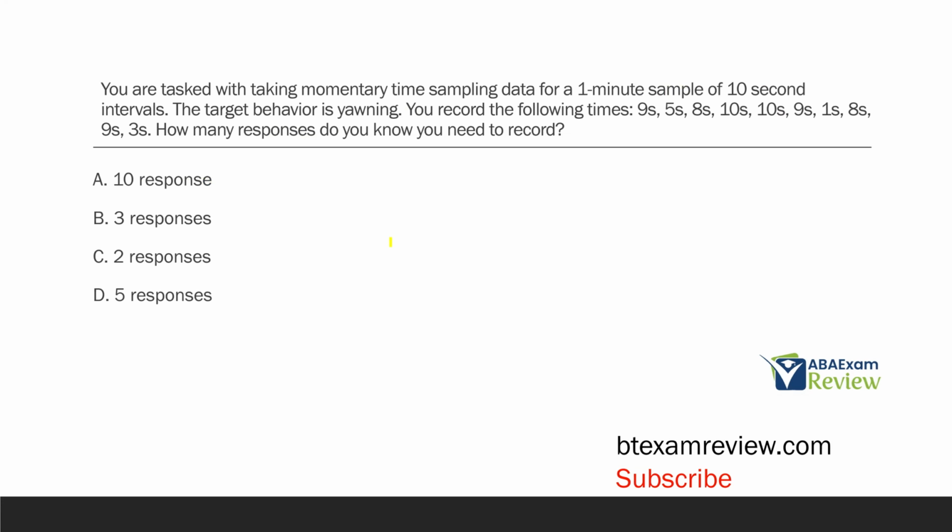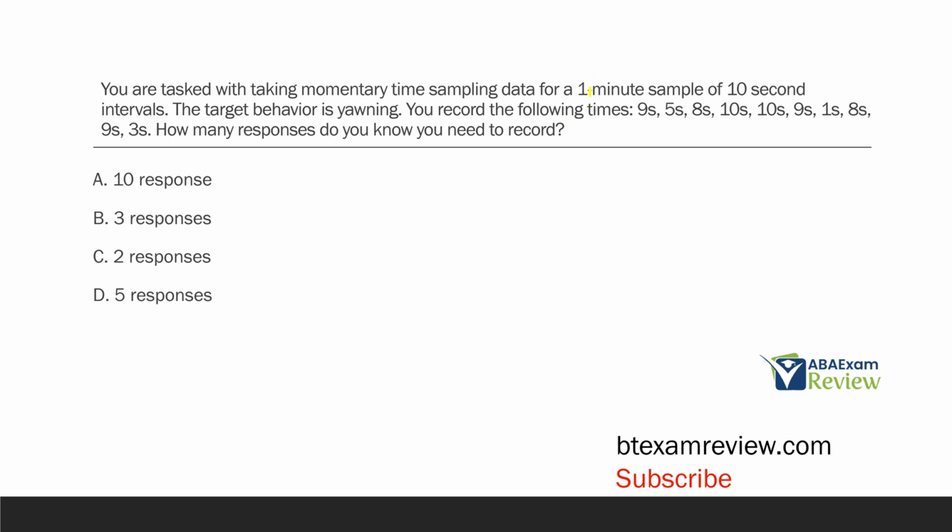You're tasked with taking momentary time sampling data for a 1 minute sample of 10-second intervals. Target behavior is yawning. You record the following times: 9 seconds, 5 seconds, 8 seconds, 10 seconds, 10 seconds, 9 seconds, 1 second, 8 seconds, 9 seconds, and 3 seconds. How many responses do you know you need to record?